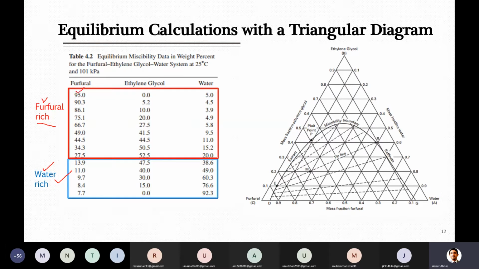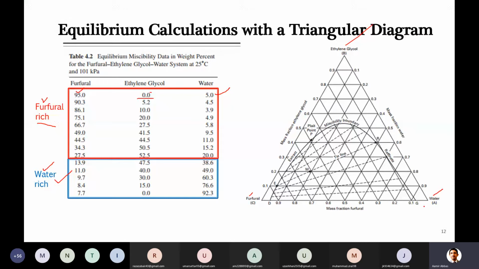You can see here furfural is 95% and water is only 5%. So first of all, glycol in this case is 0%. When glycol is 0%, it means the point given here is a binary mixture where only two components exist. We will try to locate the line which is the binary mixture of furfural and water, and that is the bottom line, because glycol is the solute, and that is at the top, and the other solvent will be at the bottom.